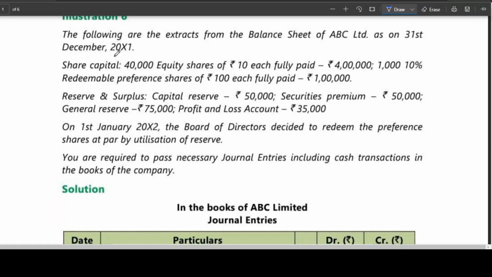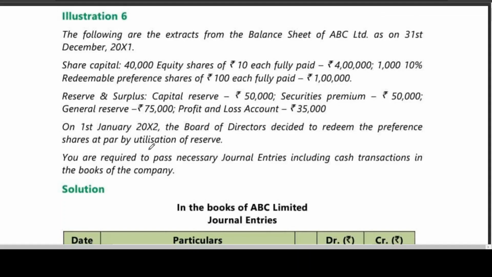Now let us see today's problem, the sixth problem. The following are the extracts from the balance sheet of ABC Limited as on 31st December 2011. Share capital: 40,000 equity shares of 10 each fully paid, 4 lakhs; 10% redeemable preference shares of 100 each fully paid, 1 lakh. Reserves and surplus: capital reserve 50,000, security premium 50,000, general reserve 75,000, P&L account 35,000. On 1st January 2012, the board of directors decided to redeem the preference shares at par by utilization of reserve.